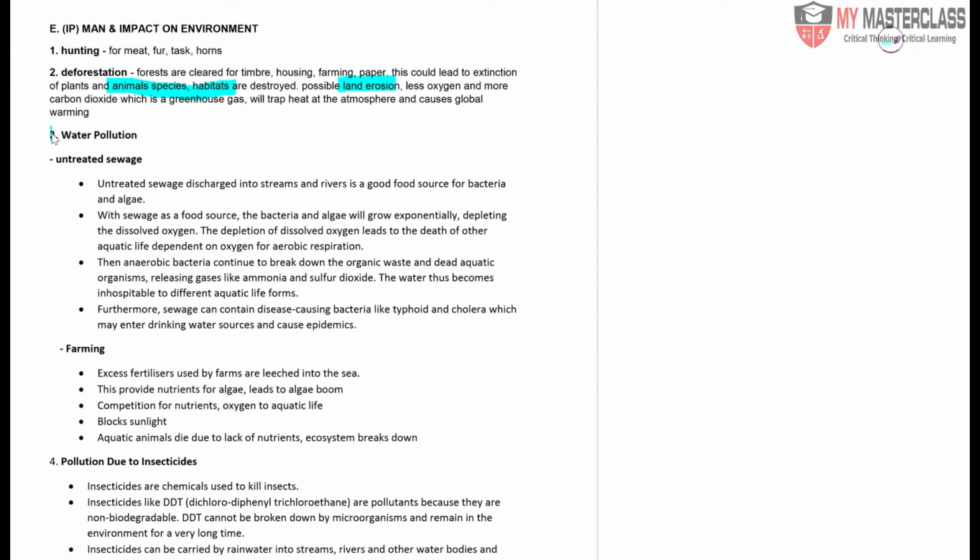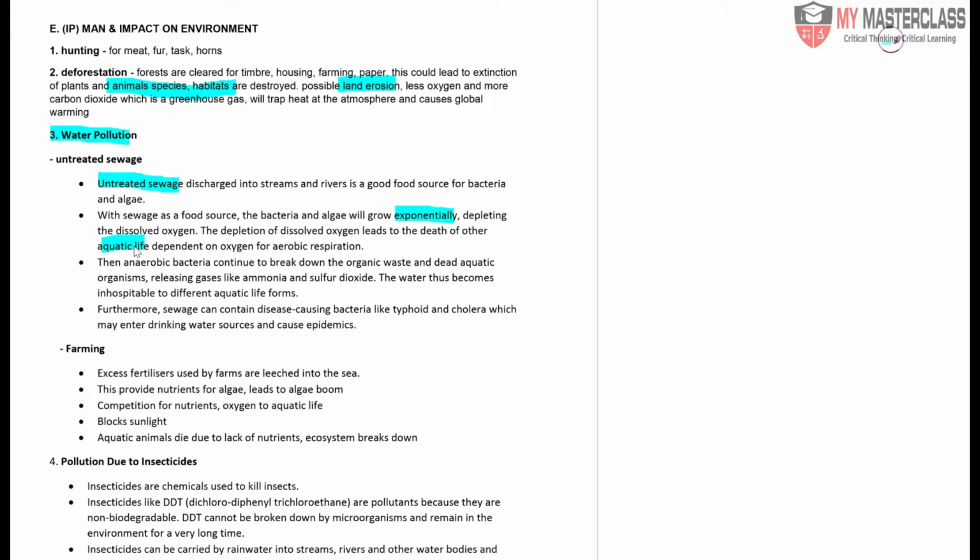Water pollution comes about when sewage, that means the chemical waste, is just discharged into the rivers. When the chemical waste is discharged, the bacteria in the river are able to thrive. They grow rapidly, exponentially. Once they grow, they will then take up the oxygen. So now that there is no oxygen in a nearby stream or pond, other aquatic life will start to die.